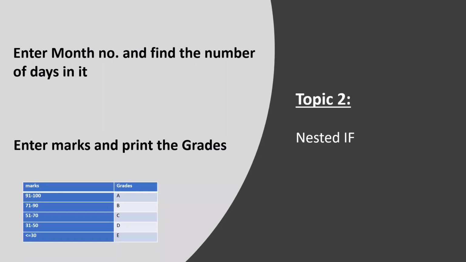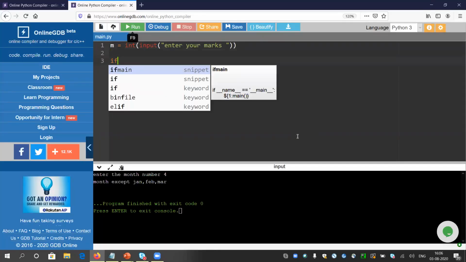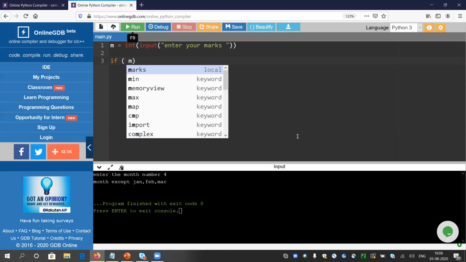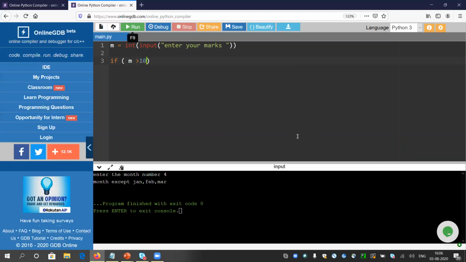It is 91 to 100. So if anyone gets greater than 100, I can say invalid. Let me put that. If marks greater than 100, I will say invalid.